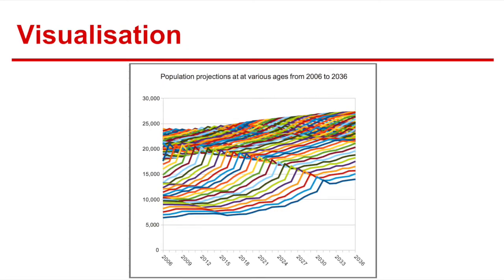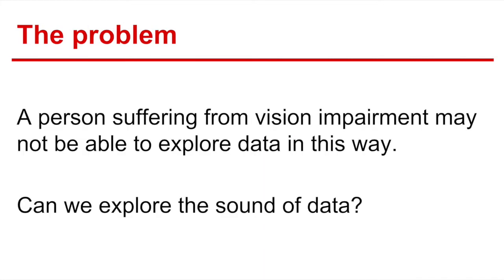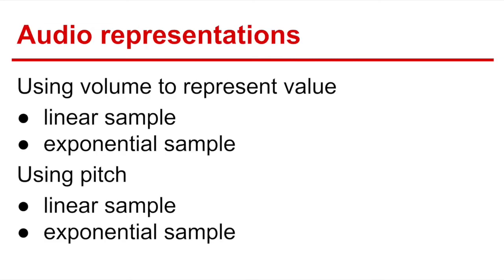Here is a visualization that presents all of the age groups on the same graph, and here a pattern emerges with the humps that moves as the group ages. Visualizations like this can be very interesting, can lead us to ask new questions about the data. The problem is that if a person suffers from any kind of visual impairment, it can be very difficult, so this project explores the idea of using sound for the purpose of visualizing data.